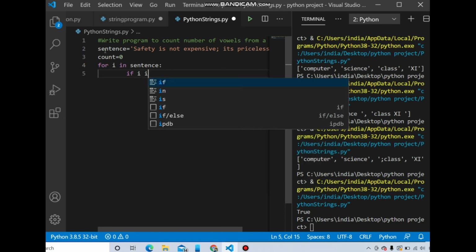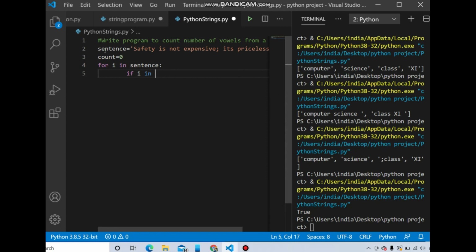If i in A, E, I, O, U in lowercase characters, and also in uppercase characters, means if your value of i falls in this set, we have to add 1 to the variable count. Count equal to count plus 1.